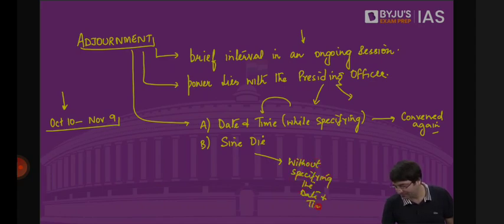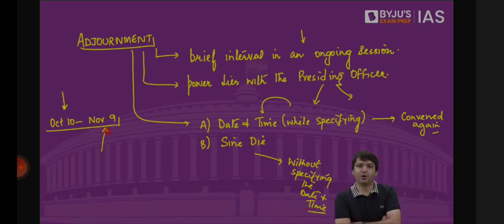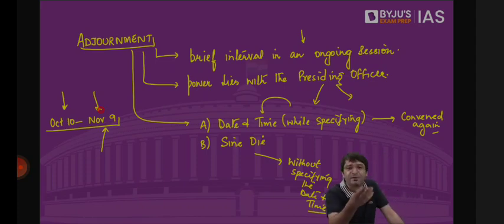For example, on November 9, careful, on November 9, evening comes. I have to now adjourn the house. But can I say the house is adjourned and we will meet on November 10, 10 o'clock in the morning? No, I can't. Why? Because the session is already till November 9. If the session ends on November 9, how can I say that we will meet tomorrow 10 o'clock in the morning? But I don't also know when we are going to meet again. Because whose job is that? That's the job of the president.